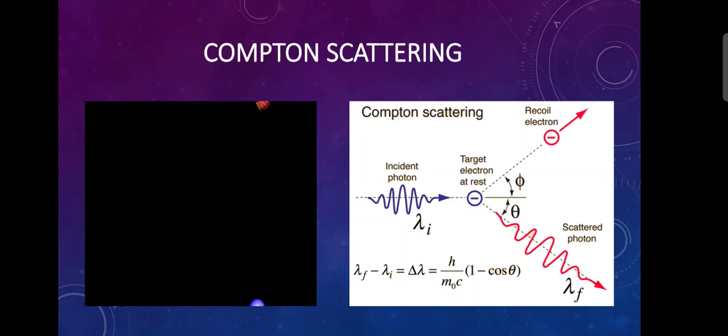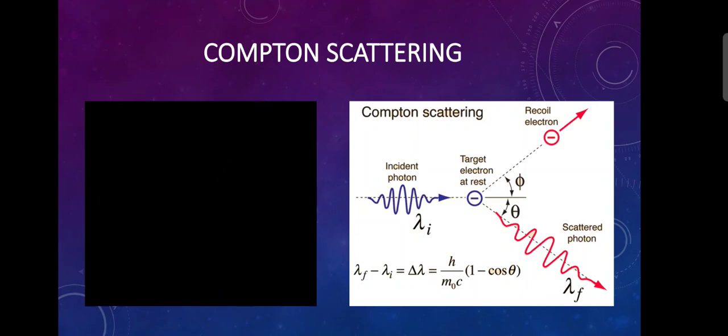So photon strikes this electron, it loses some of its energy during the collision. It transfers some of its energy to this electron and electron gains this energy in the form of kinetic energy. While the scattered photon has energy slightly less than the incident photon energy. And we know that scattered wavelength is always greater than the incident wavelength. The incident photon has energy E is equal to h nu, and has momentum P is equal to h nu by c.